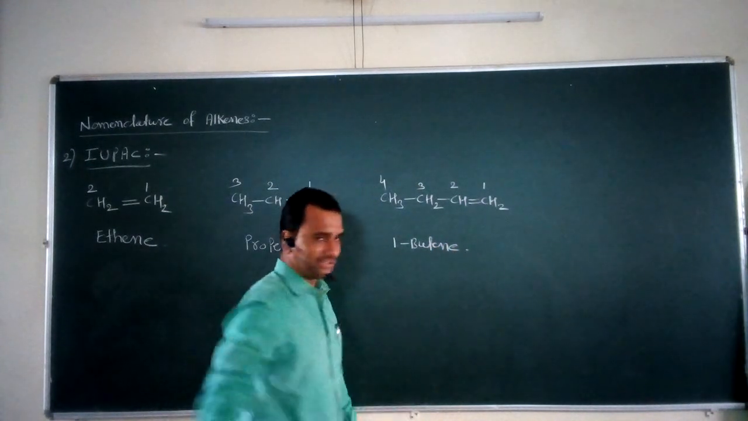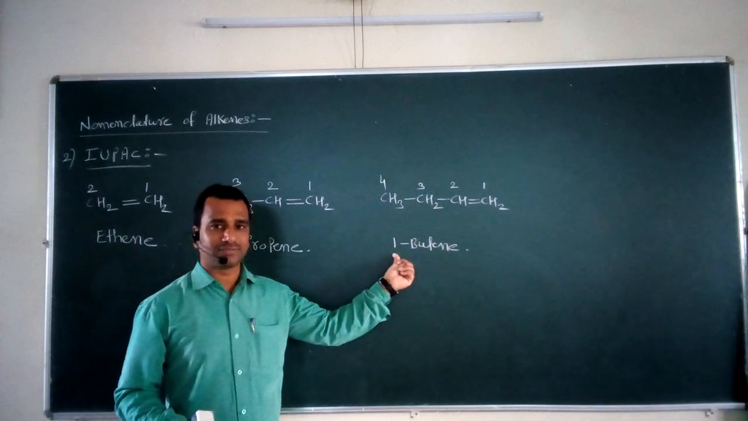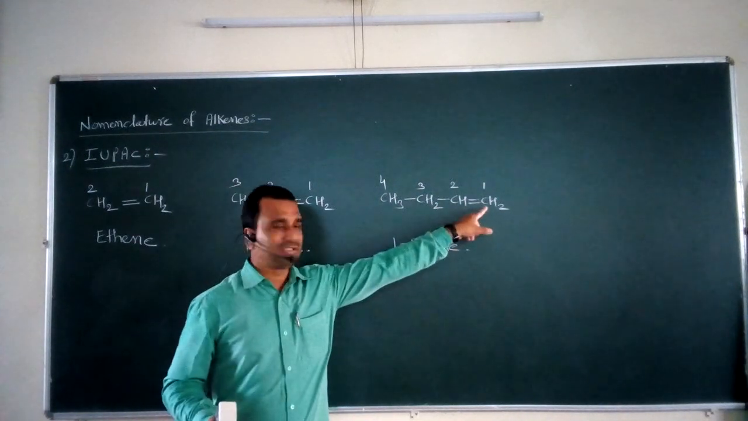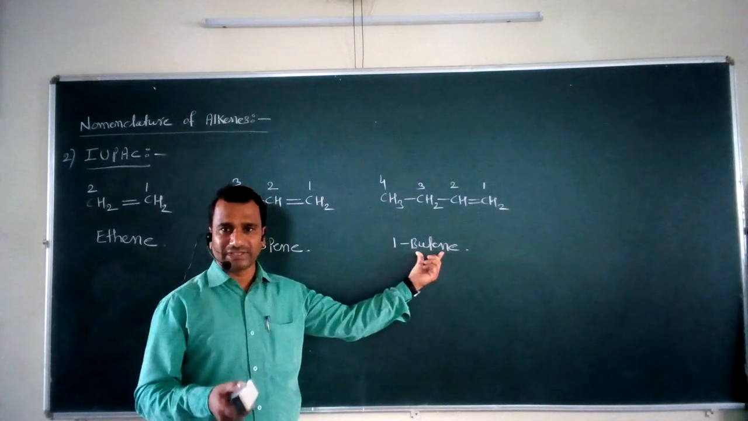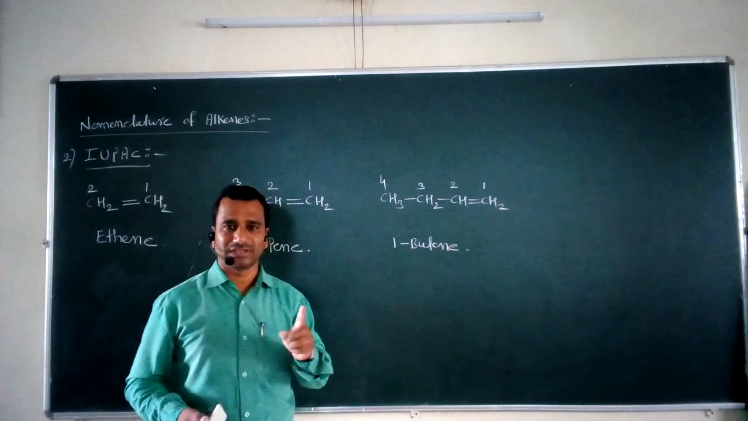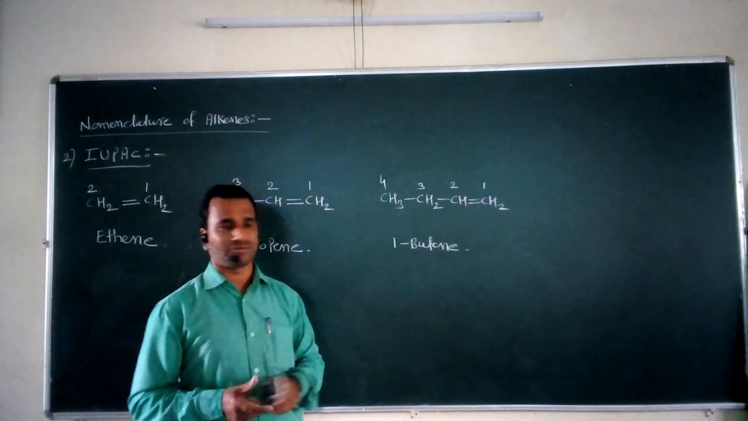Why is this 1-butene? The 1 stands for the position. This 1 stands for the position of what? The position of this carbon-carbon double bond. But stands for 4 carbon atoms, and this ENE stands for the compound containing this carbon-carbon double bond. So this is the complete name for this compound, called 1-butene.